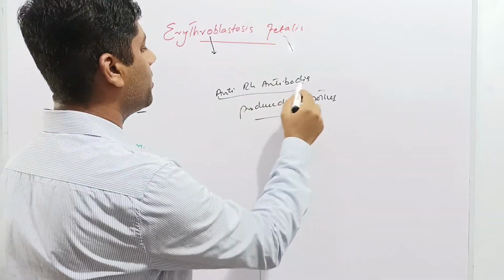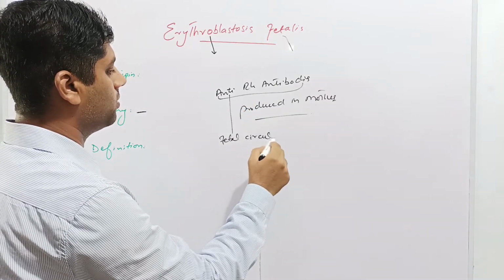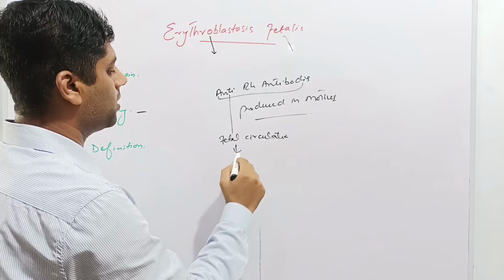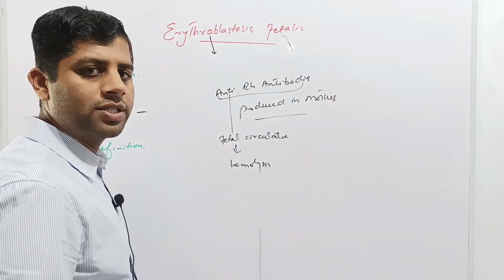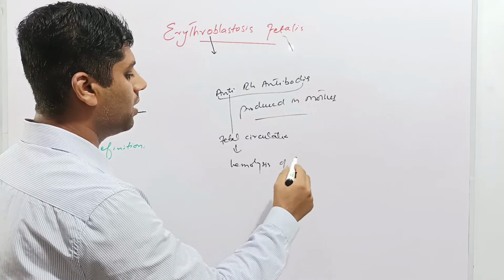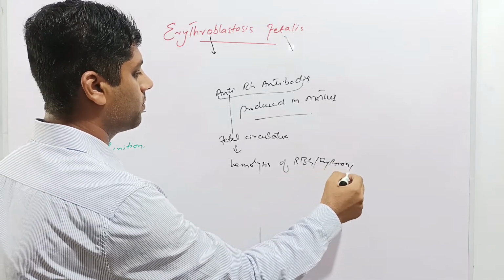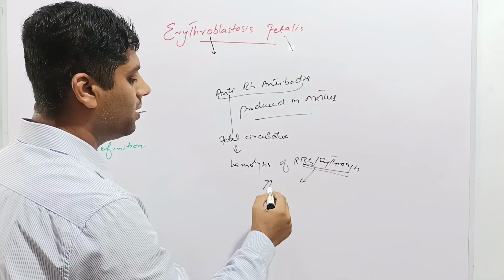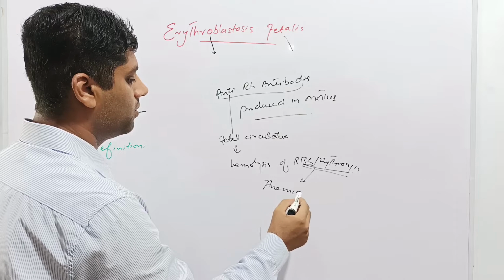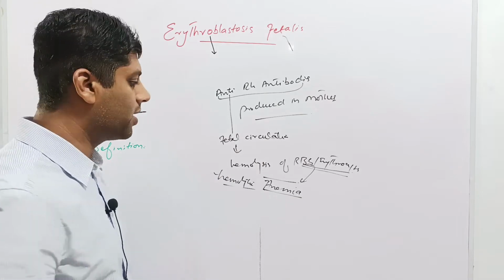These anti-Rh antibodies, when they reach the fetal circulation, cause hemolysis. Hemolysis means splitting or damage to the blood cells, the RBCs or erythrocytes. When these erythrocytes are destroyed, the fetus develops anemia, and this is also called hemolytic anemia because the red blood cells have been destroyed, causing anemia.